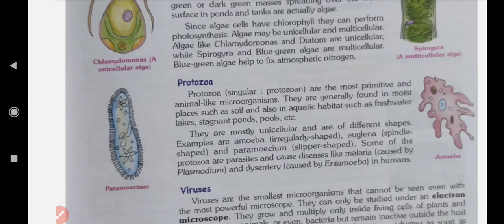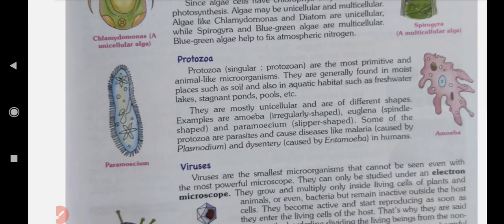For example, amoeba. Amoeba belongs to a protozoa. Okay. It is irregularly shaped, means they have not permanent shape. Euglena spindle shaped and Paramecium slipper shaped. Here in the left side Paramecium figure is given. It looks like a slipper. Some other protozoa are parasitic and cause disease like malaria. Malaria is caused by Plasmodium and dysentery caused by Entamoeba in humans.